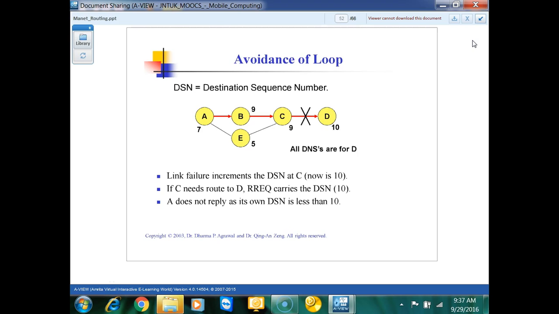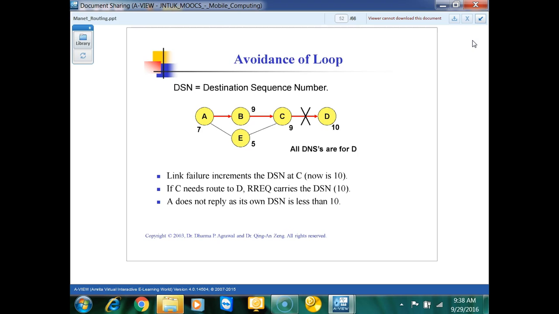Why? Because once you get the route from A to C, since it is a loop, right? A will see that C is the destination for it. There is no D, C is the destination. So at C your sequence number is going to update. Instead of updating on D, it is going to update on C. So C's sequence number is going to increase. Because of this loop, if that loop were not there, the D destination sequence number should be increased and that should be given to A. But here the intermediate node, which is C, has its sequence number increased.